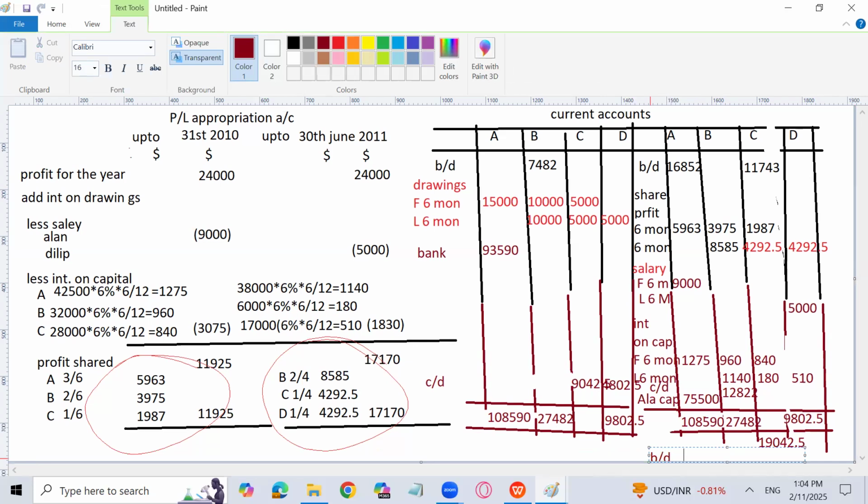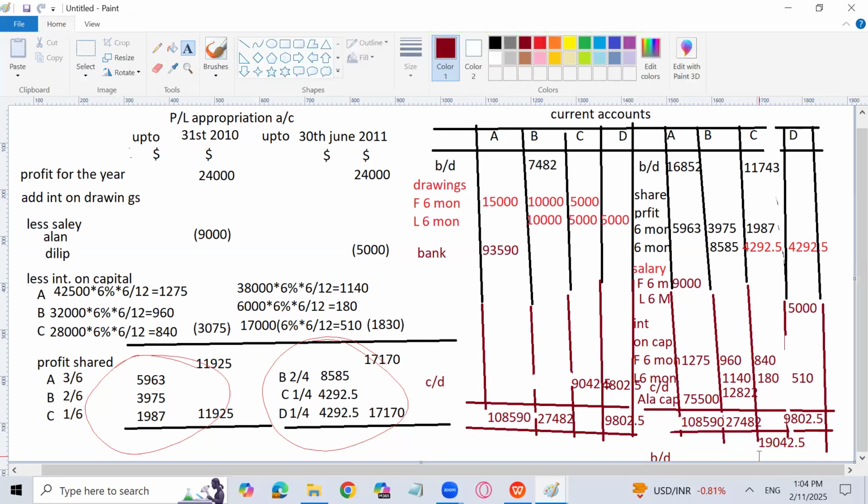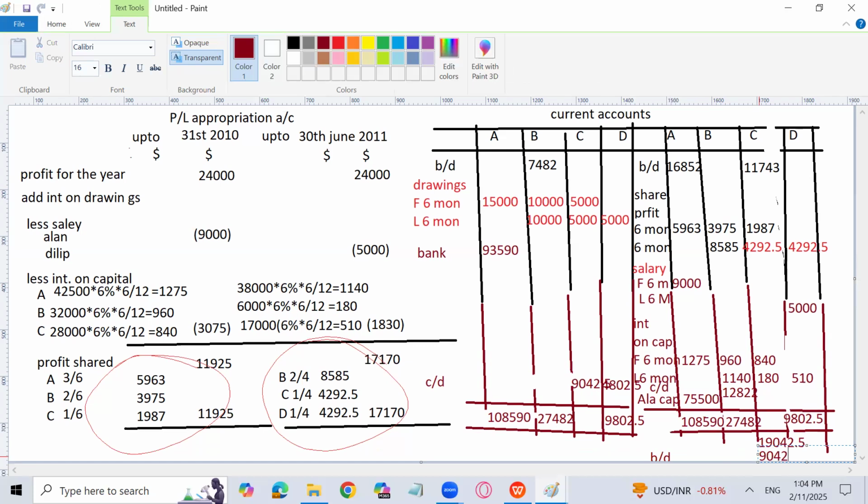We have brought down over here on the right side of Clive, 9042.5, and a brought down of 4802.5, and we have a brought down over here for Brain, negative 12822. Ellen has already left the partnership.